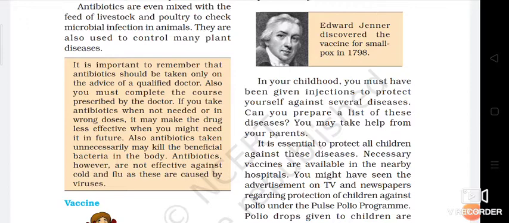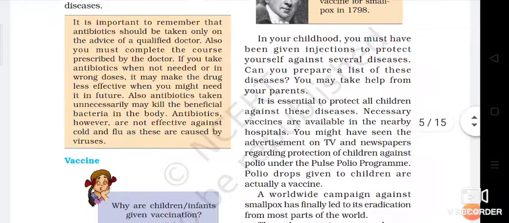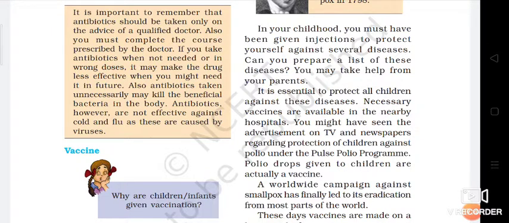Necessary vaccines are available in the nearby hospitals. You might have seen the advertisement on TV and newspapers regarding protection of children against polio. Under the Pulse Polio program, polio drops given to children are actually a vaccine. This vaccine is given through the mouth.